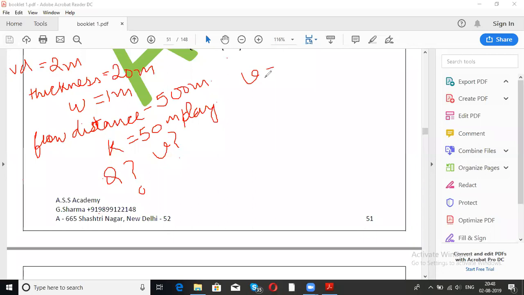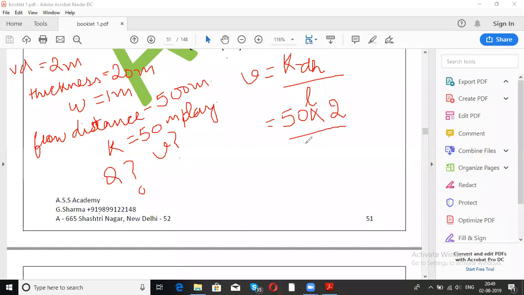V is equal to K dot dH by L. A does not come in this, you know. Now, what is the value of K? K's value is 50 meter per day. Right. Now what is the value of dH? dH is the vertical drop, that is 2 meters divided by flow distance.